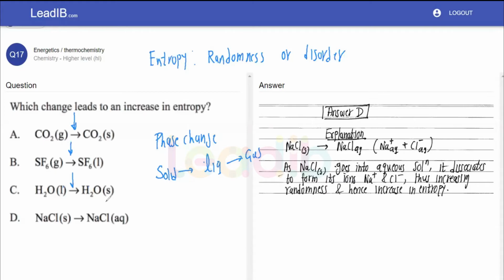NaCl solid to NaCl aqueous. NaCl is a crystalline ionic solid, and when we convert it into the aqueous form, it dissociates into ions, and there is a lot of disorder. So there is an increase in the entropy. The correct answer is D. Quite simple, based on the simple concept of what we mean by entropy. Hope it is quite clear to you.